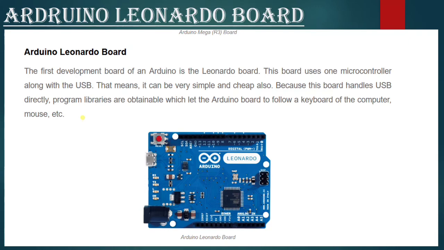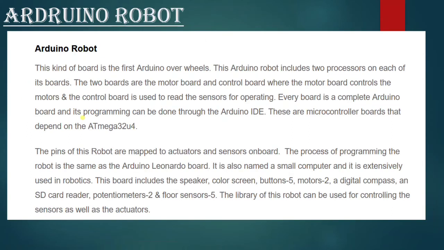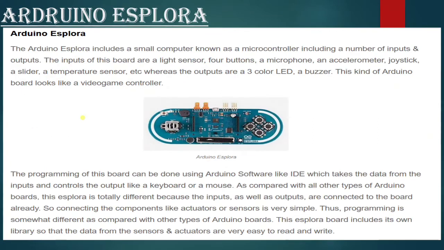Now here comes the Leonardo board, Arduino Leonardo board. It is the first development board of Arduino that uses one microcontroller along with USB. It is simple and cheap. Now Arduino Robot. This is the first Arduino on wheels. It has two processors on each of its boards, motor and control board. It depends on ATmega32U4, programming same as the Arduino Leonardo board.